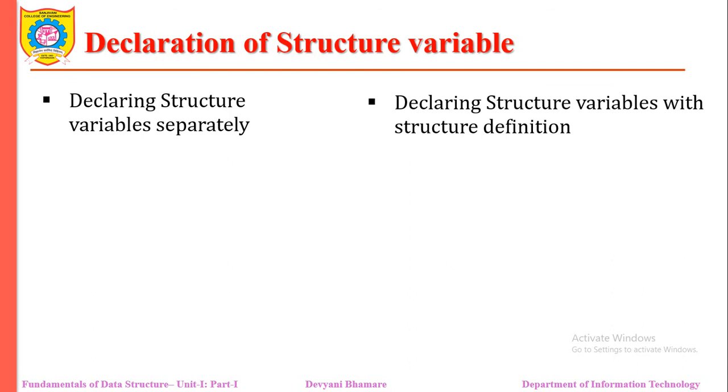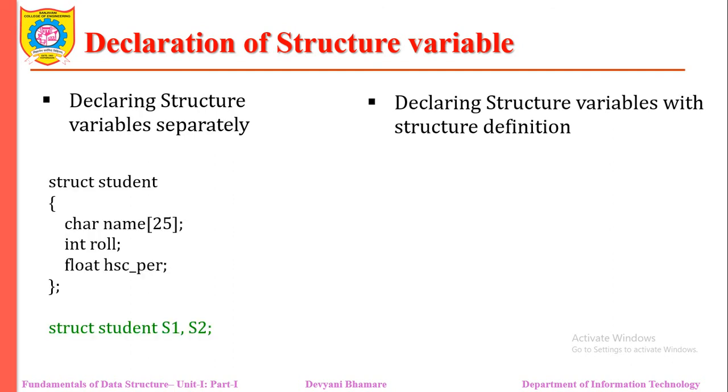The structure variables can be declared in two ways. Either you can declare the structure variables with the definition, or you can define the structure variables separately. First of all the structure template is there, all the template has been defined, then with the help of struct student we list out the variables. This indicates that we are creating only one template, and S1 and S2 are the variables. One student's information is stored in the S1 variable, and the second student's information is maintained in S2.